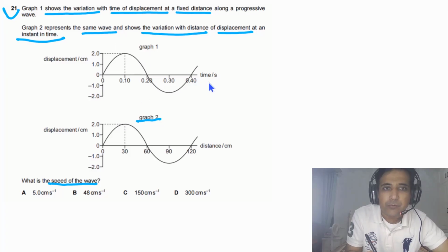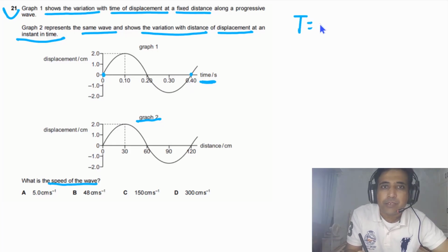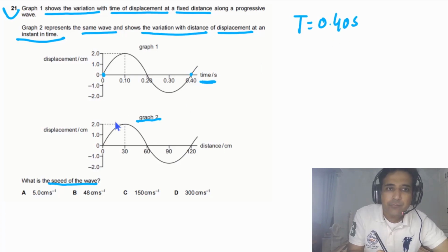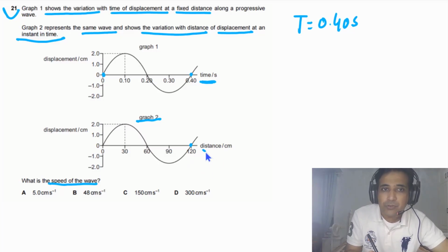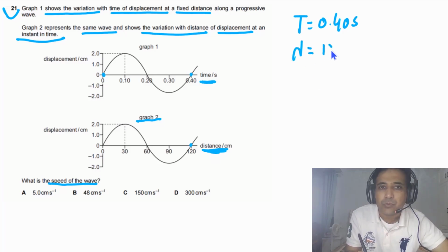So from this graph we have time on the x-axis, so we can find the time period. In this case, the time period is equal to 0.40 seconds. And from this graph we can find the wavelength because we have distance on the x-axis. So we can write lambda is equal to 120 centimeters.